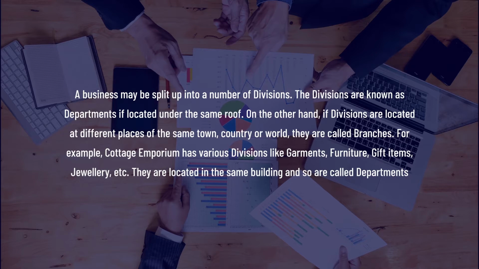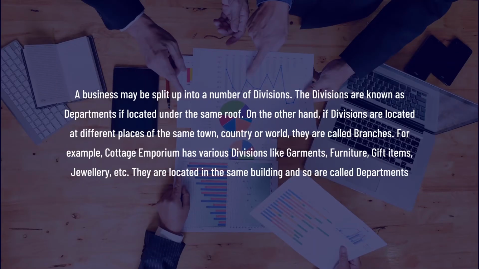Keep this distinction in mind: if these divisions are located under the same roof, they are known as departments, and if they are located at different places of the same town, country and world over, they are known as branches. For example, the Cottage Emporium has various divisions like garments, furniture, gift items, jewelry, etc. They are located in the same building and so are called departments.